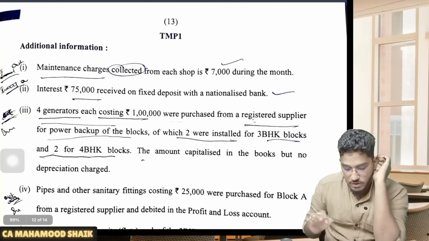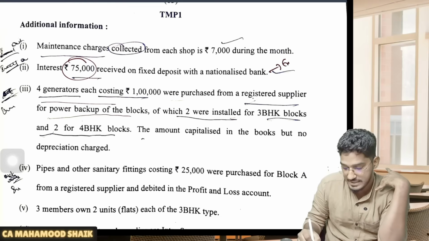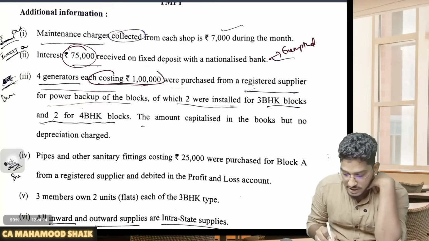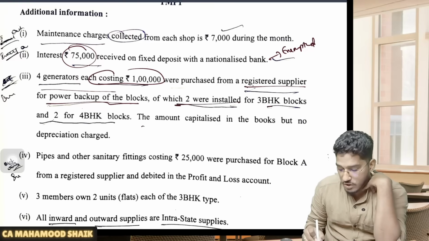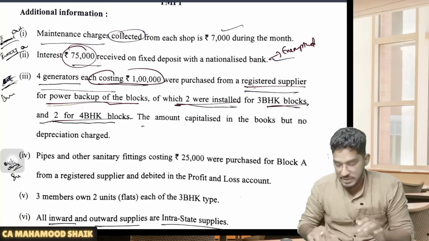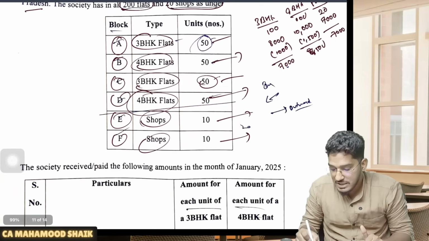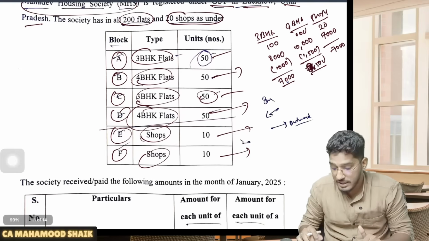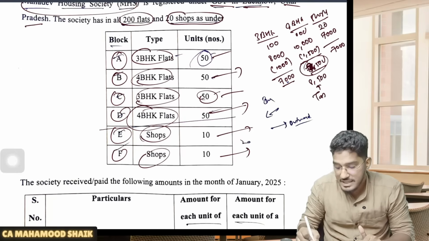See, apart from that, they are also giving some other details. 75,000 the society has received as interest. This is anyhow exempted. Interest is exempted. 4 generators each costing 1 lakh were purchased from a registered supplier for power backup of the blocks, of which 2 were installed for 3 BHK blocks and 2 for 4 BHK blocks. See, first thing, while calculating the monthly maintenance charges, for 3 BHK flats it is 7,000. For 4 BHK flats, it is 8,500, which has exceeded 7,500. So here it will become taxable. This 8,500 will become taxable. And these others are exempt supplies, right?